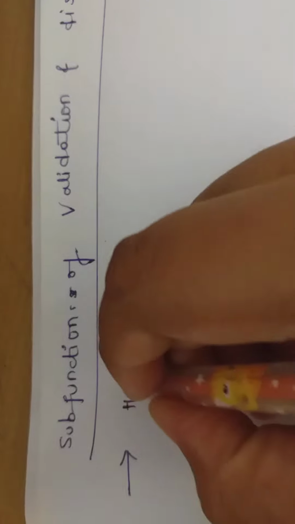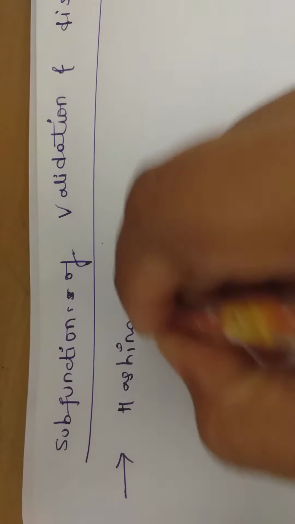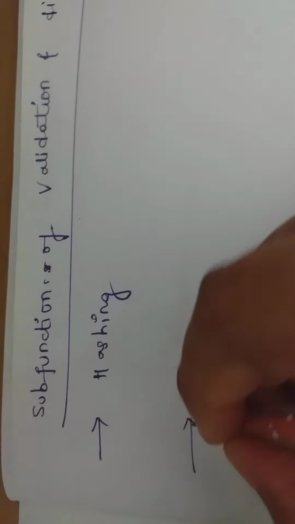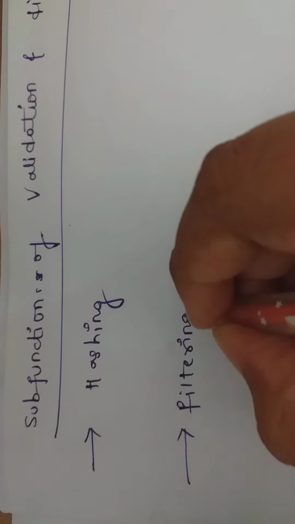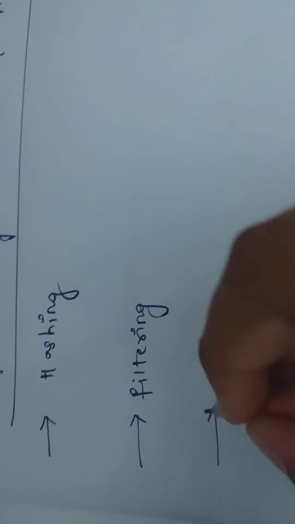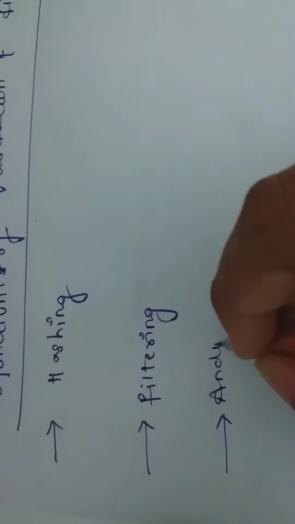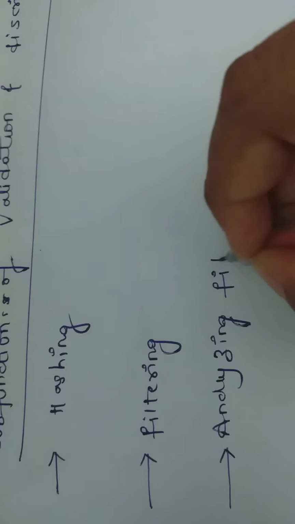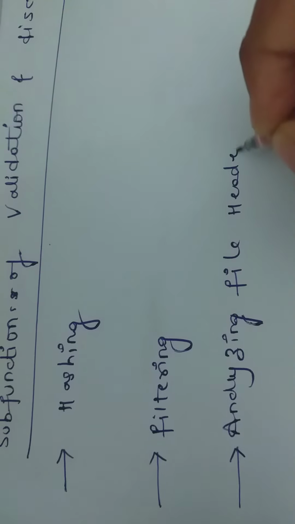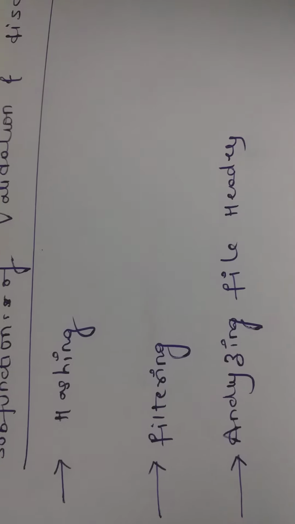First one, hashing, the second one, filtering, and the third one, analyzing file headers.